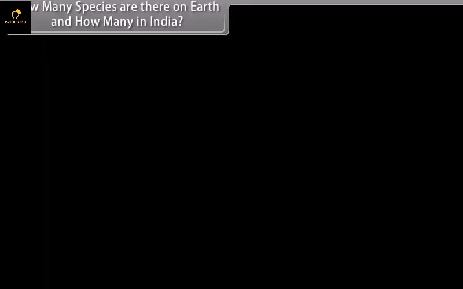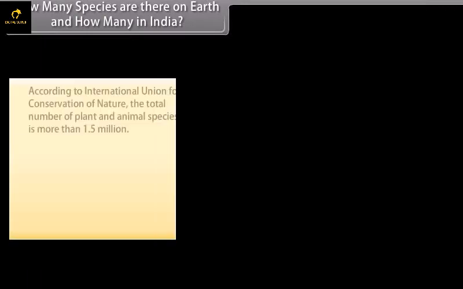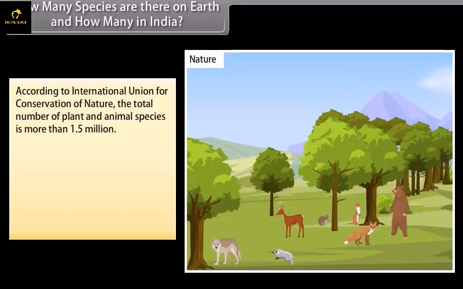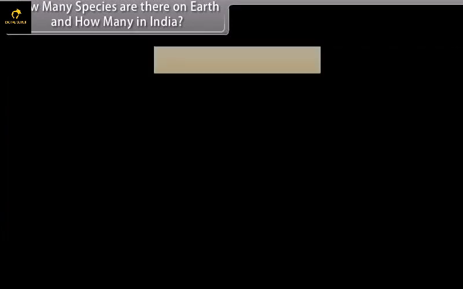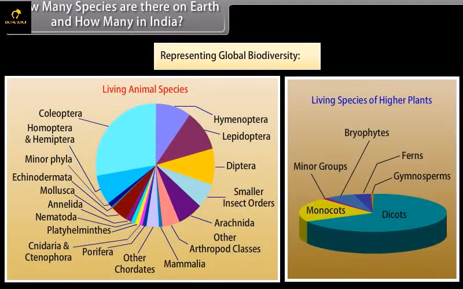So how many species are there on earth and how many in India? According to the International Union for Conservation of Nature, the total number of plant and animal species is more than 1.5 million. Biodiversity is important to human beings for their sustenance, health, well-being and recreation. For example, humanity derives all of its food, medical and industrial products from the components of biological diversity. Here is a pie graph representing global biodiversity.